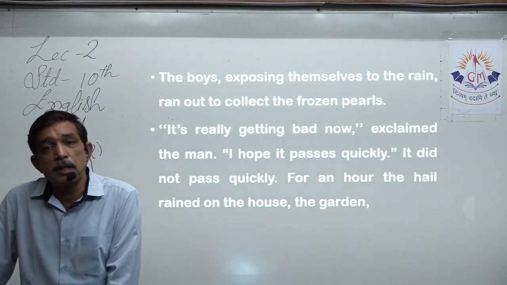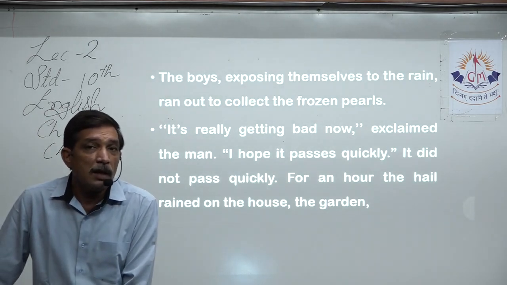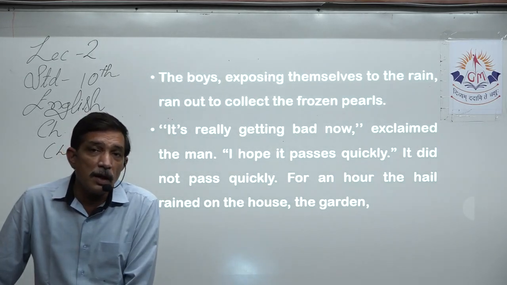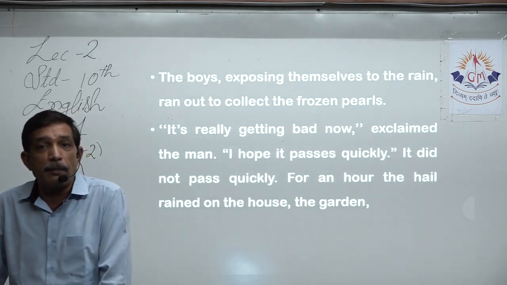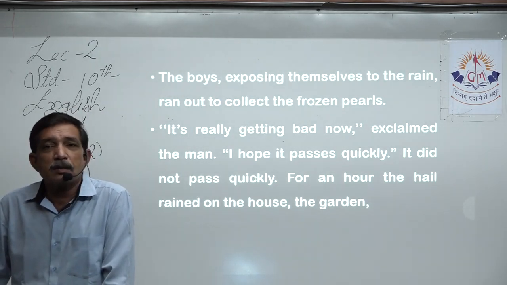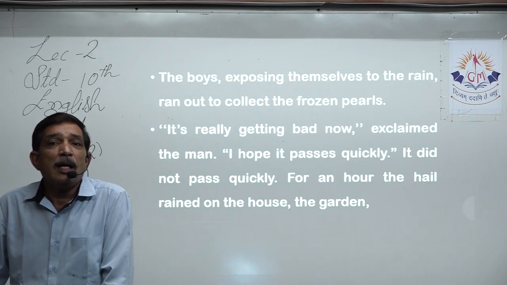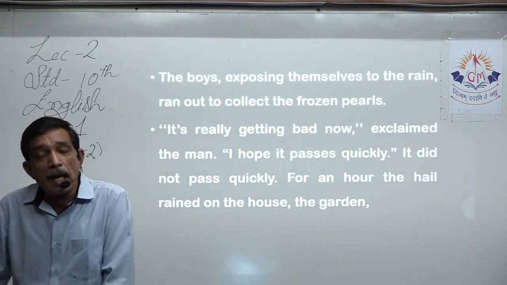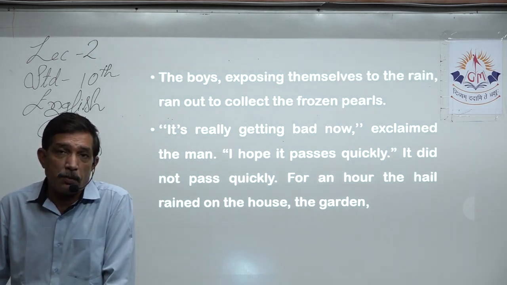Even the elder boys were running, because they are not that much matured like their father. Their father is looking at it and now his tension is growing, because he knows that if this hailstone continues for a long time, 5-10 minutes, okay, then the hailstone stops. Again, he gets a little bit of rain. That's not going to do that much destruction. Of course, it will do destruction, but not that much. He might still be able to save his crop.